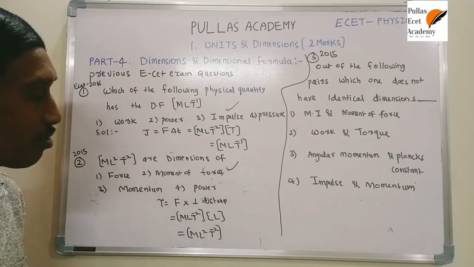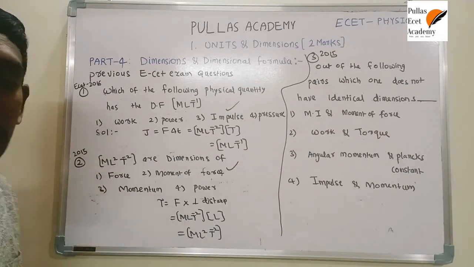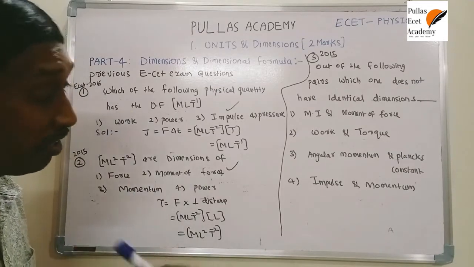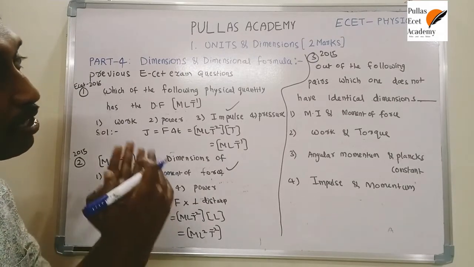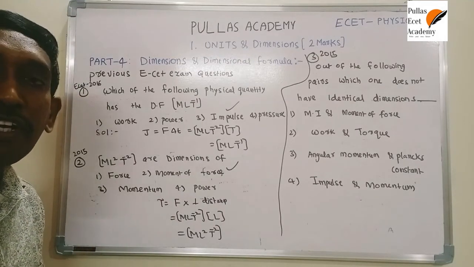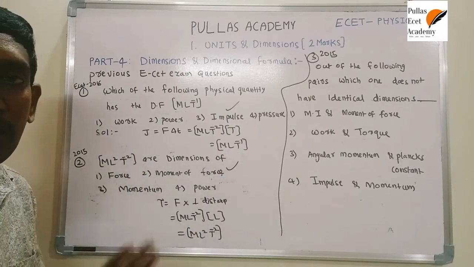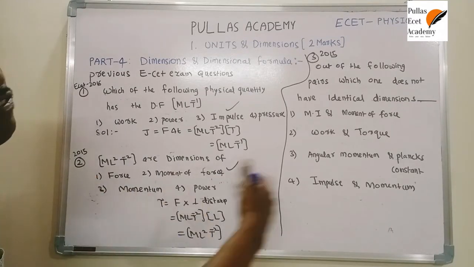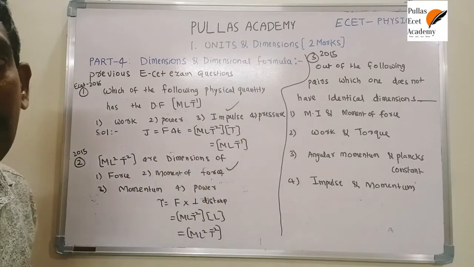If you know the procedure, only then is it understood. Otherwise, if you practice only this question, you can attempt it correctly only if the same question is asked. If a different question is given, it's not possible to construct it. That's why I explained the total procedure of how to construct the dimensional formulas of different quantities. I explained 25 physical quantities. Based on these 25 physical quantities, if you need the dimensional formula of some other quantity, that's also possible. If any other quantity is asked, it's possible to construct it if you know all these dimensional formulas. So by using these, you have to construct any one.